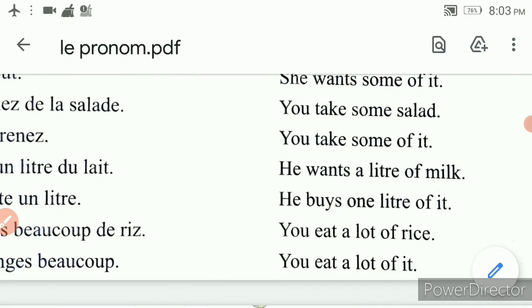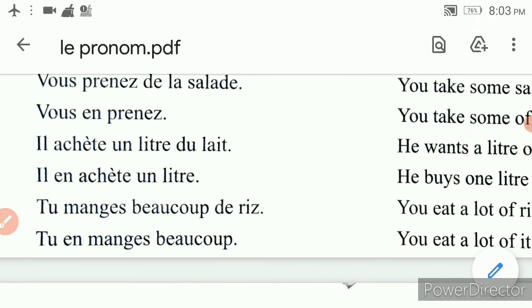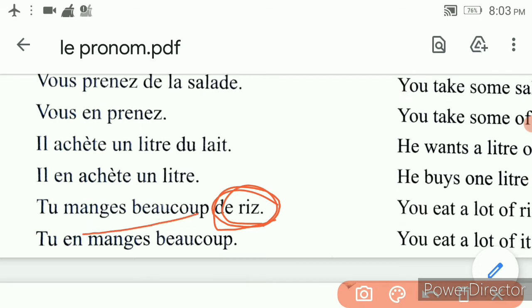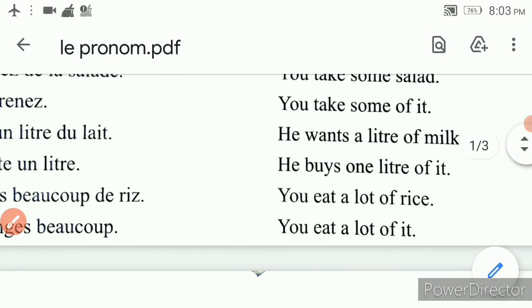You take some of it. Then, tu manges beaucoup de riz. I am explaining this sentence now. Tu manges beaucoup de riz. You eat a lot of rice. So, de riz should be replaced with en. You eat a lot of it.